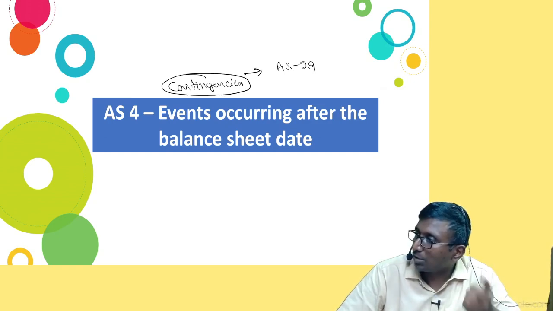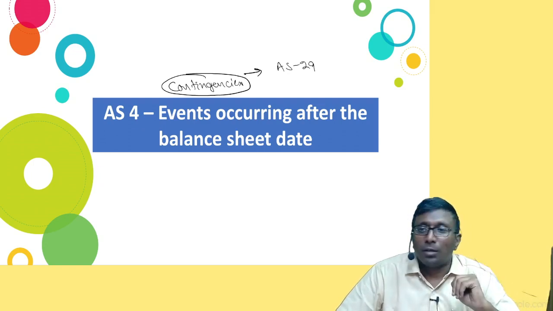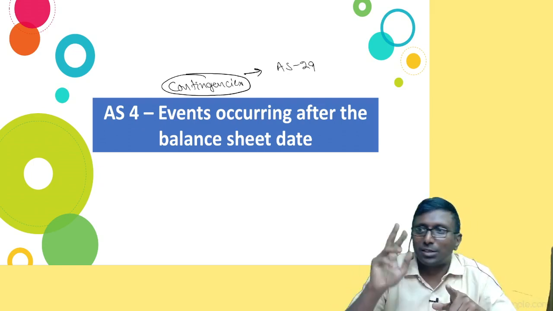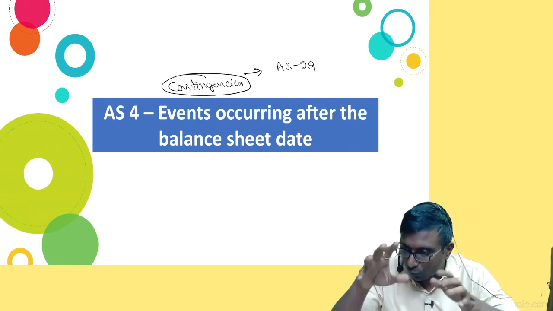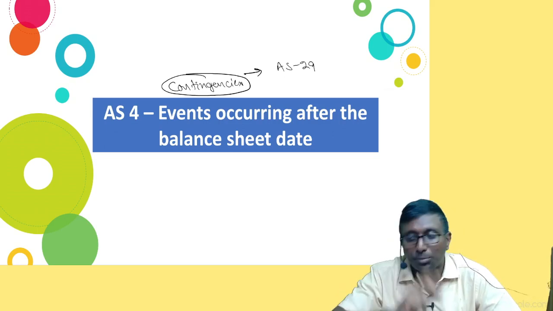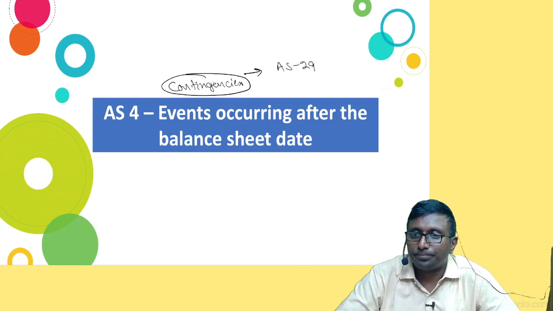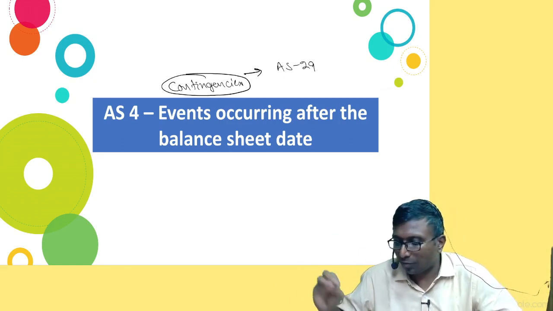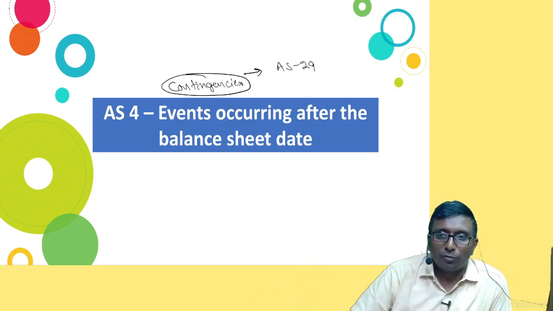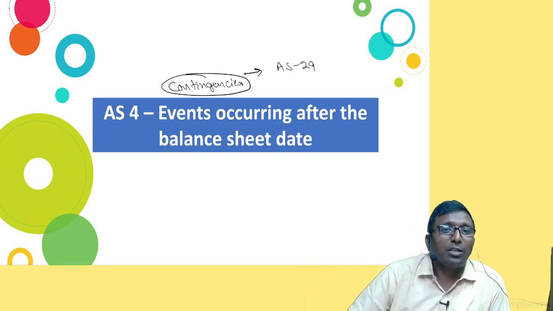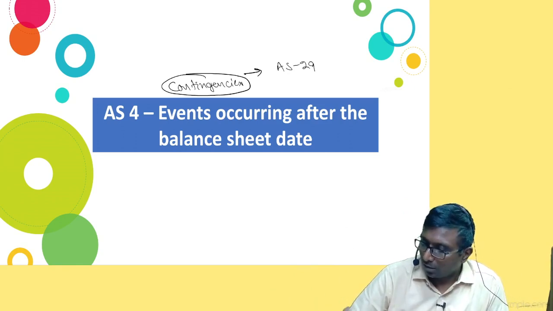Accounting Standard 29 talks about provisions, contingent liabilities, and contingent assets. Getting my point? So all contingent assets and contingent liabilities are shifted to Accounting Standard 29. That's why, if you search Accounting Standard 4, except for the heading, no contingent paragraph is available. That is a matter of time; they have forgotten for a long time, and may remove it in the near future. So the name is events occurring after the balance sheet date, the right name so far.